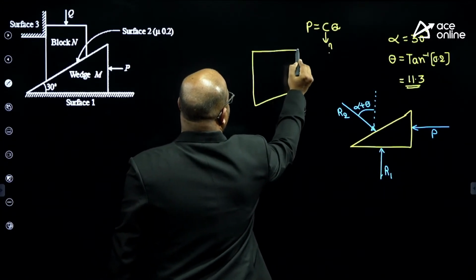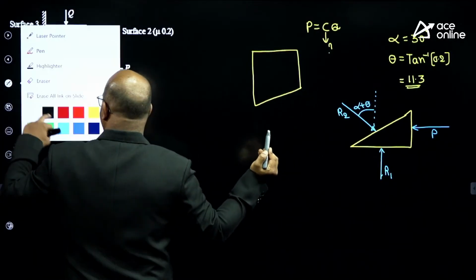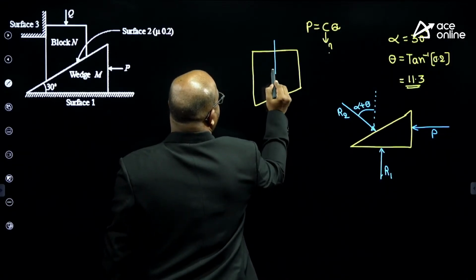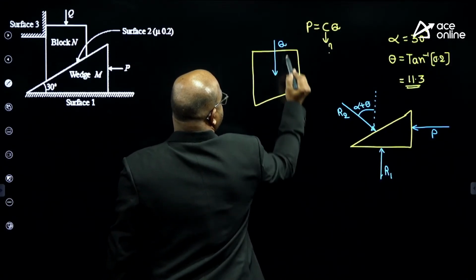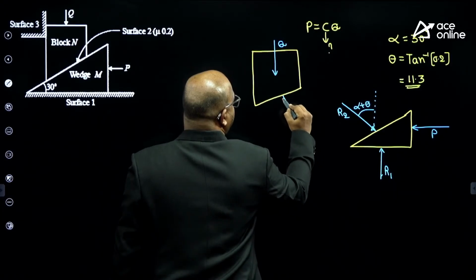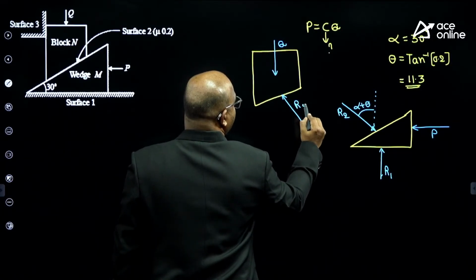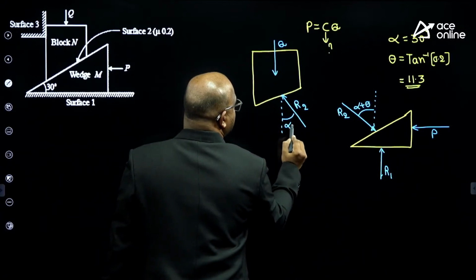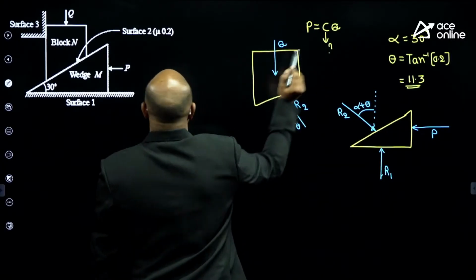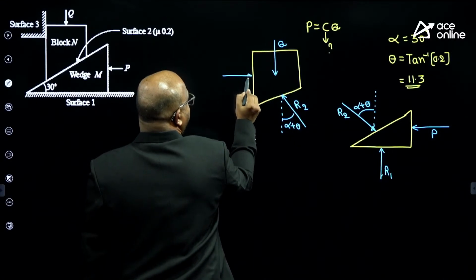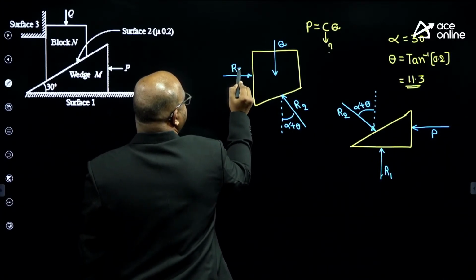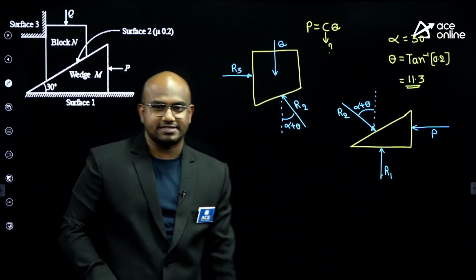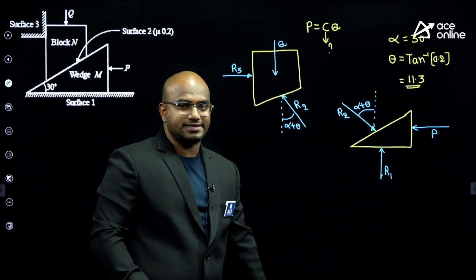If you take a block, my dear students, the same logic applies here again. First, Q is acting downward. Next, again, R2 will be acting upward. How much angle is it making with respect to vertical? Same, alpha plus theta. Next, here only one reaction, R3. Why R3, my dear students? Because here also no friction exists. Only one normal reaction exists.